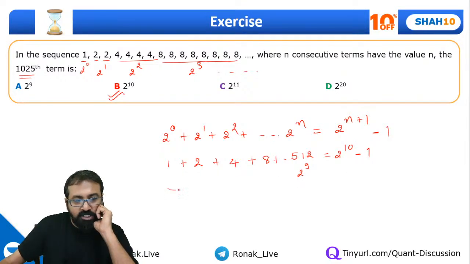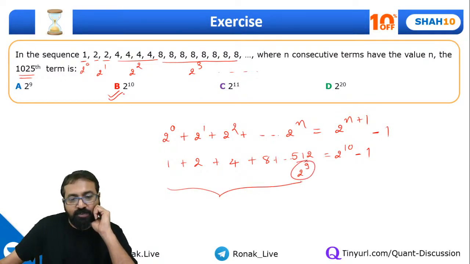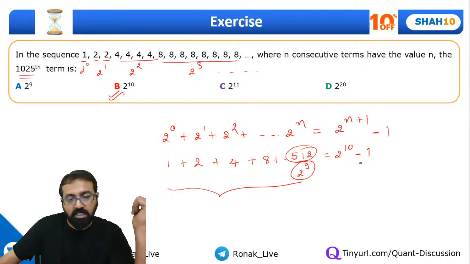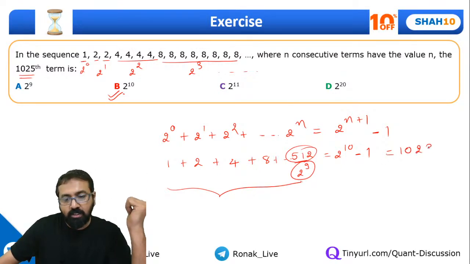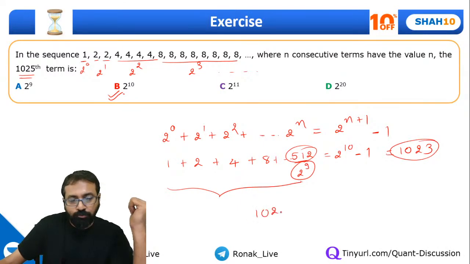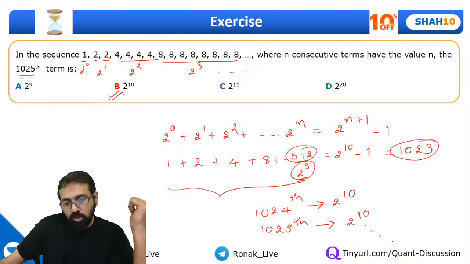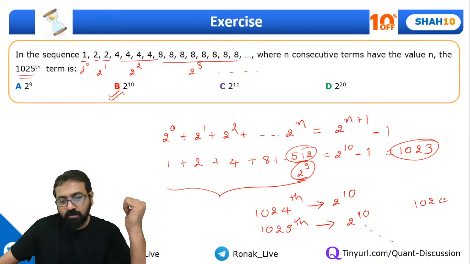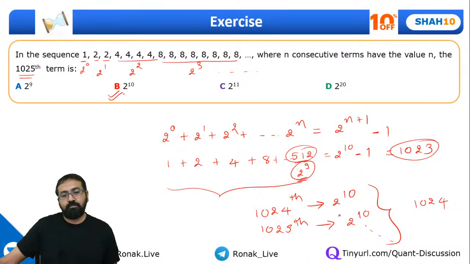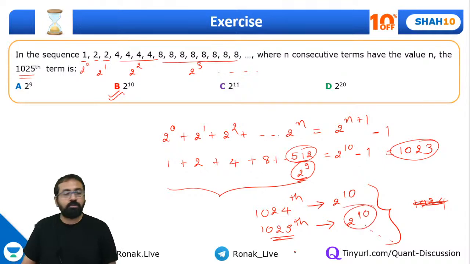Correct? So if you check, 2 raised to 9, that is 512, we are going to write 512 times. Then 256, we are going to write 256 times, and so on. So how many terms would this be? It would be 1023 terms. So can I say the 1024th term will be 2 raised to 10, because we have written up to 2 raised to 9, and the 1025th term will also be 2 raised to 10. So there will be 1024 terms which are 2 raised to 10. We are asked to find the 1025th term, so it should be 2 raised to 10.